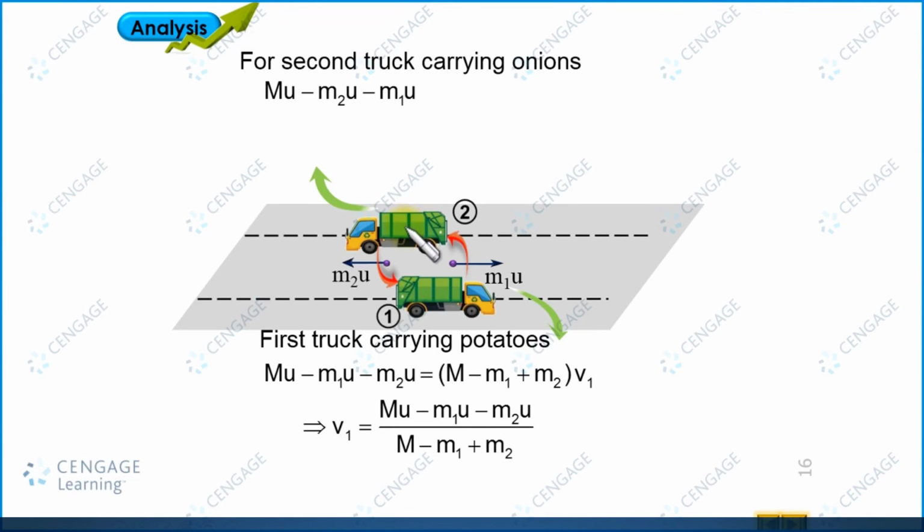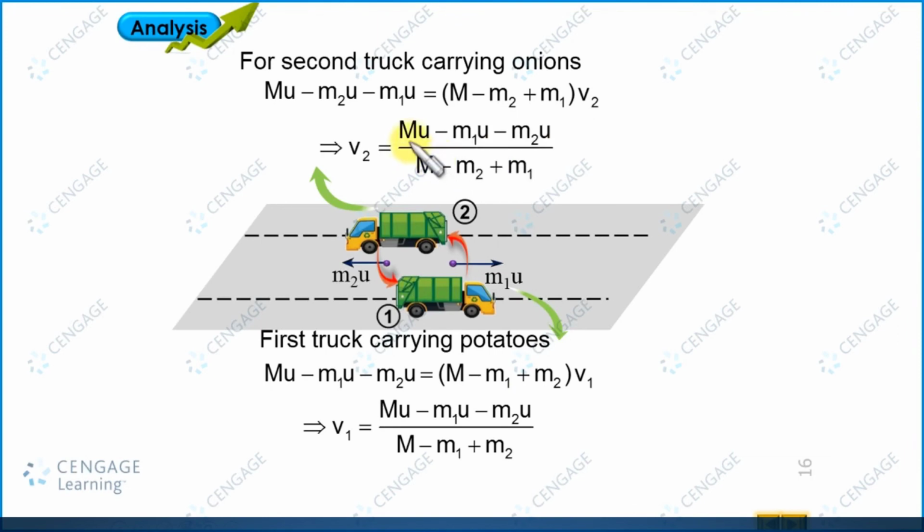So capital M minus m2 plus m1, and let the velocity of this truck be v2 after the process. So the linear momentum is this one. From this equation we can find the velocity of truck number 2 just after the process: v2 equals capital M u minus m1 u minus m2 u divided by capital M minus m2 plus m1.